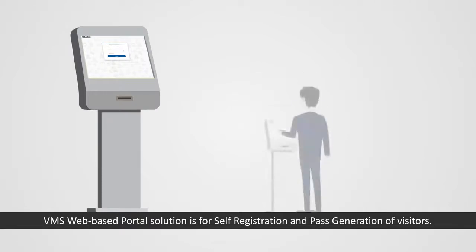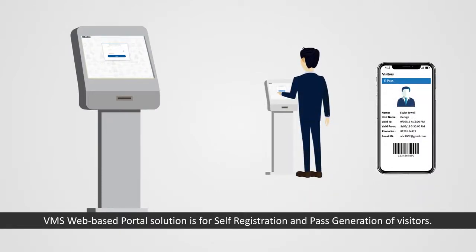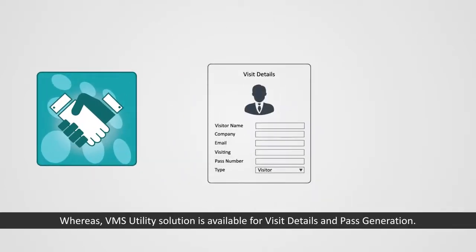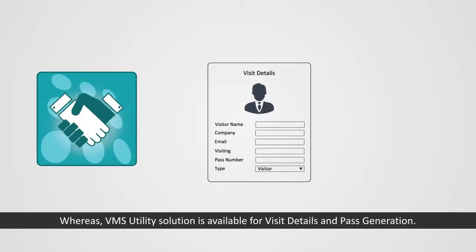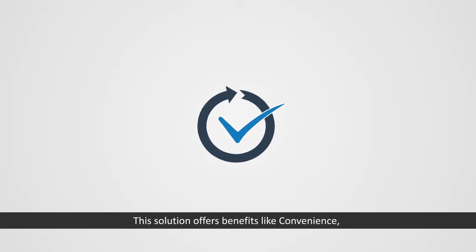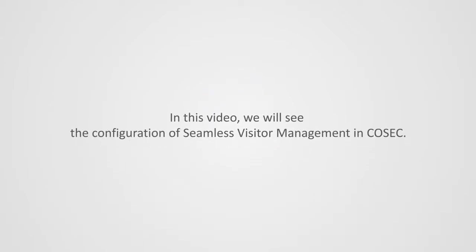VMS web-based portal solution is for self-registration and pass generation of visitors, whereas VMS utility solution is available for visit details and pass generation. This solution offers benefits like convenience, flexibility, and security. In this video, we will see the configuration of Seamless Visitor Management in COSEC.